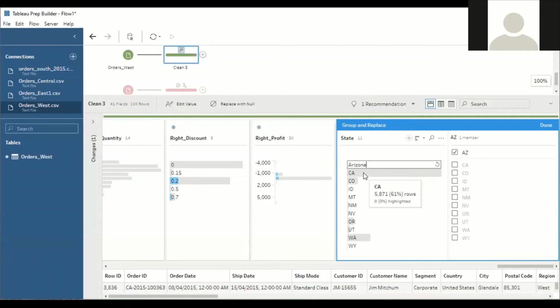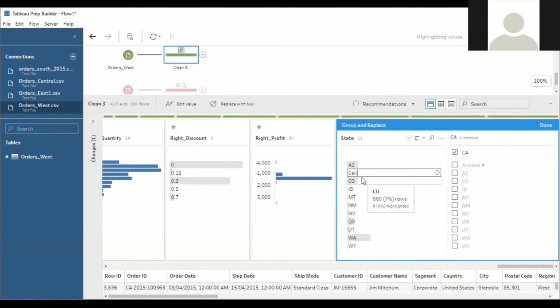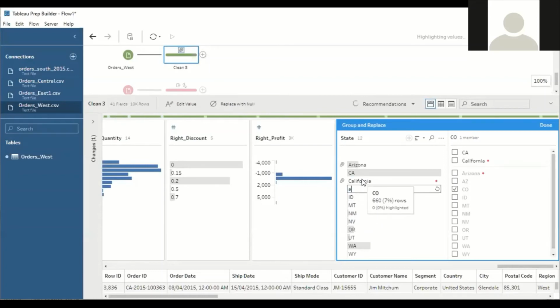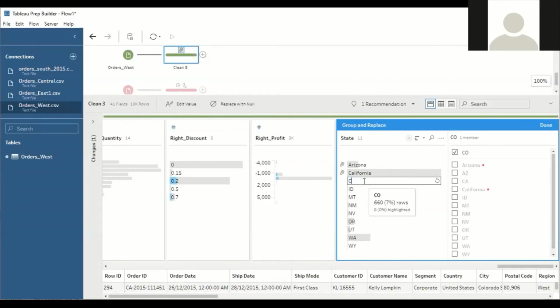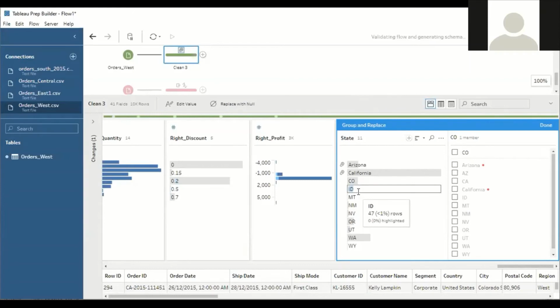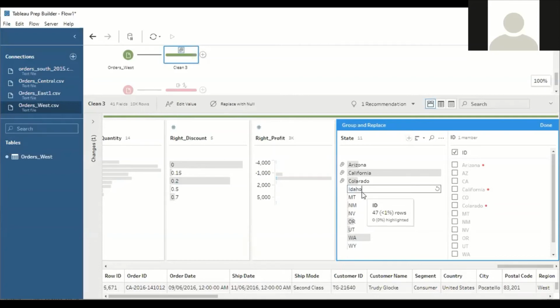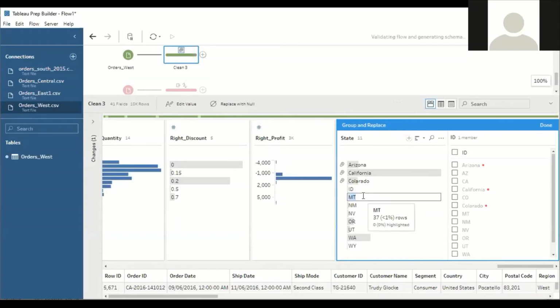AZ stands for Arizona, CA stands for California, CO stands for Colorado, ID stands for Idaho, MT stands for Montana.